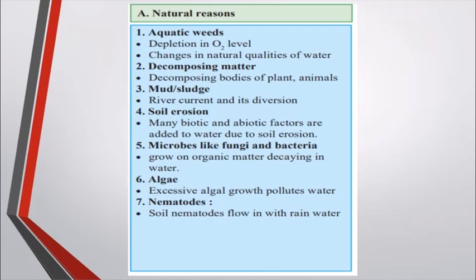Then even sometimes nematodes, the soil nematodes which are there, also flow with the rainwater. If you don't know what nematodes are, they are small multicellular animals, smooth, unsegmented and worm-like. They are not actually worms, but they are small worm-like structures. When they get mixed in water, they can be dangerous as it can lead to disease outbreak also.